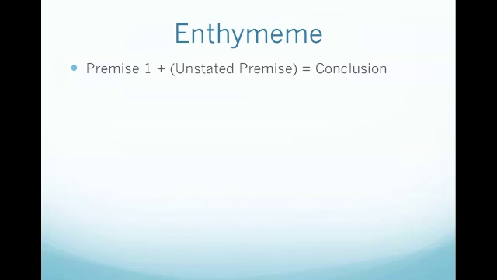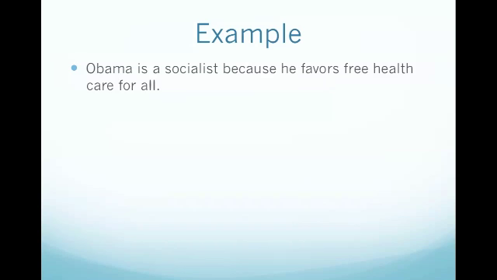The following is a common structure of enthymemes. It includes premise 1 along with an unstated premise equaling one conclusion. Following is an example of an enthymeme. Obama is a socialist because he favors free health care for all. The conclusion of this argument is that Obama is a socialist. The premise that is given is that he favors free health care for all. The unstated premise of this argument is that socialists are in favor of free health care.